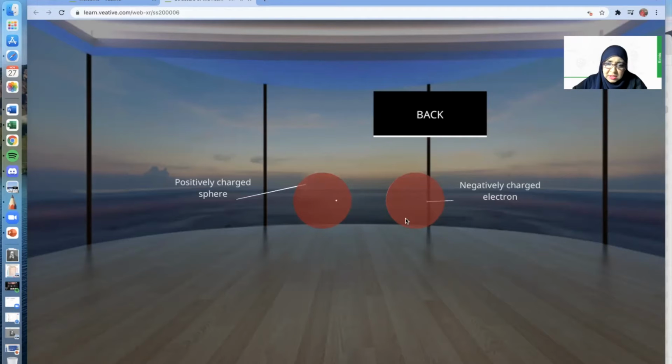So it's basically a sphere, a positively charged sphere with the negatively charged electron. And so basically, students, if you see, the amount of knowledge found at that time is limited, because it's back in the 18th century, where we don't have sophisticated equipment. So let's look at the other two elements.